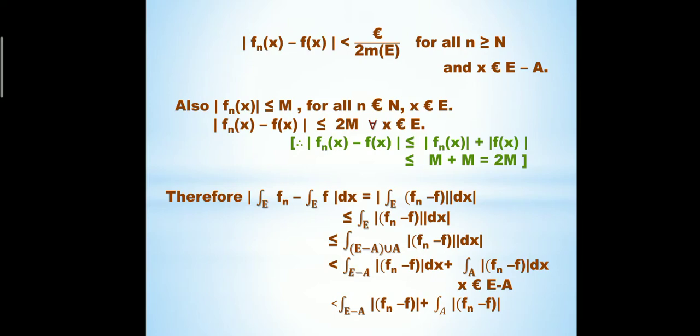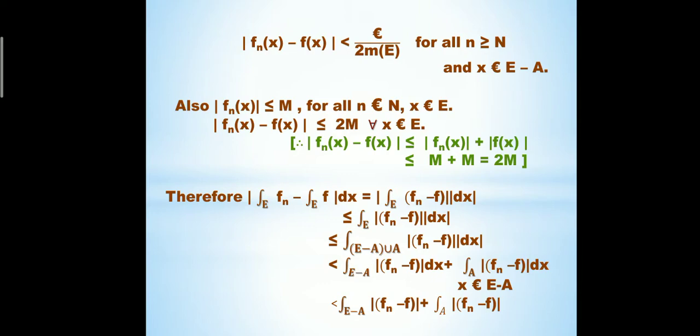Here we use the result that |f_n(x) minus f(x)| is always less than or equal to |f_n(x)| plus |f(x)|, and we know |f_n(x)| is less than or equal to M and |f(x)| is also less than or equal to M. f_n and f are both bounded functions.